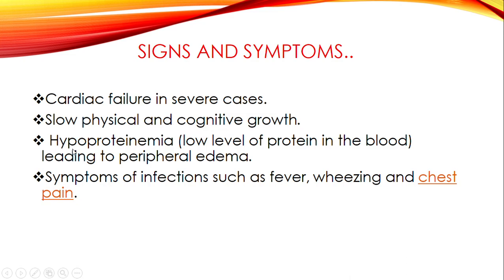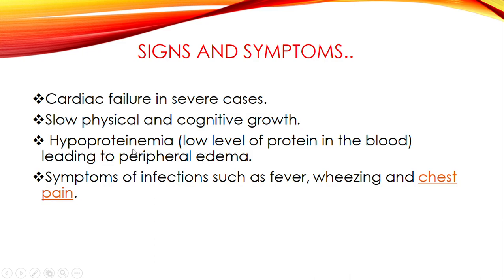Then we also have hypoproteinemia, which is just low level of proteins in the blood, which will lead to peripheral edema. So if you remember very well, when we have low proteins in the blood, especially albumin, if albumin is not enough in the blood, it will lead to the fluids or water leaking out of the blood vessels and resulting into edema.